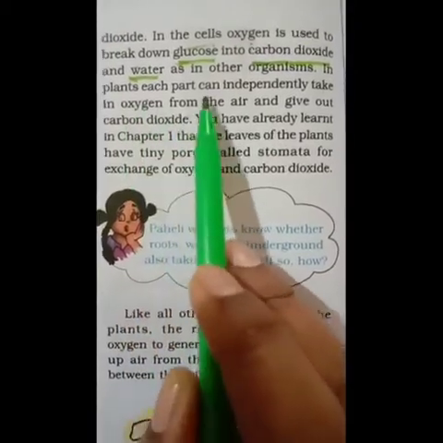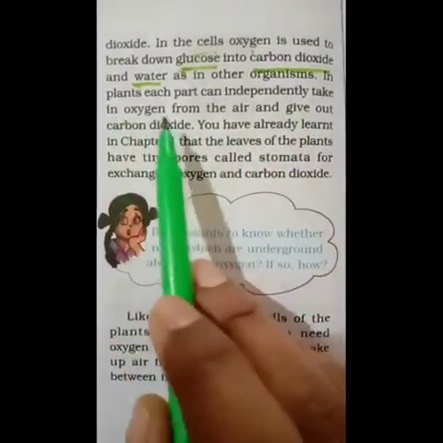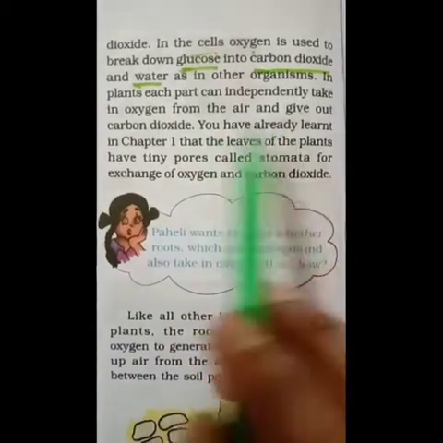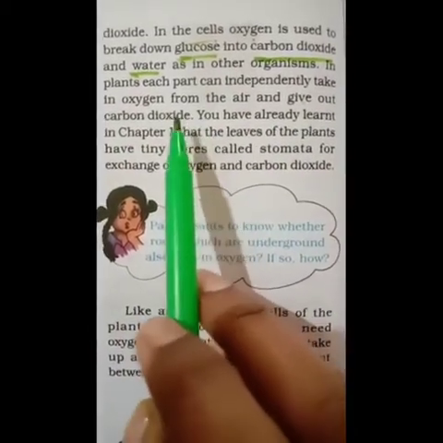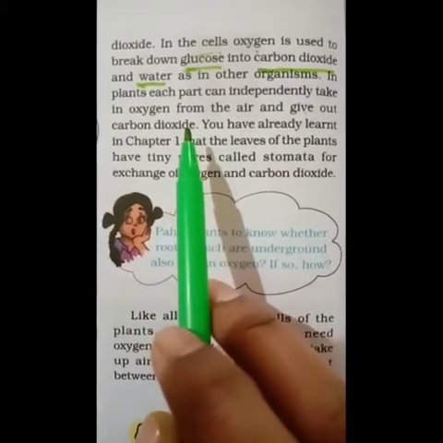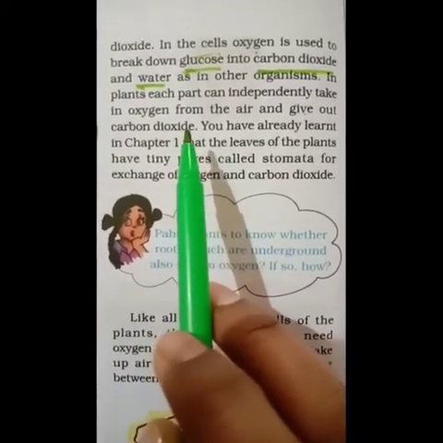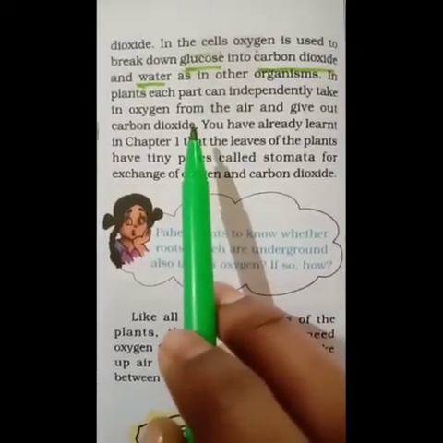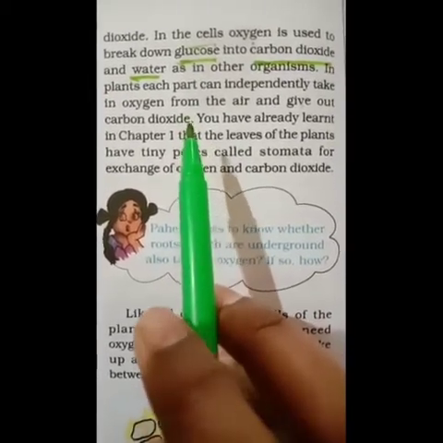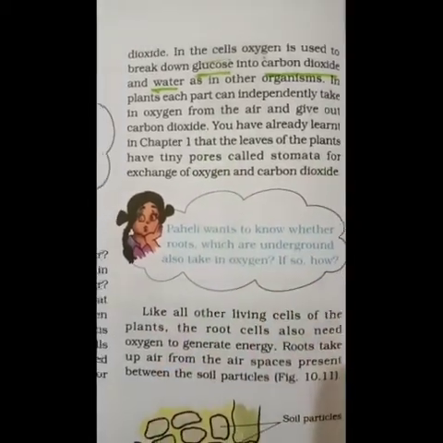In plants, each part can independently take in oxygen from the air and give out carbon dioxide. So in plants, each part is responsible. Each part is independently doing this process. It is not dependent on any other part. So independently they take in oxygen from the air and give out carbon dioxide. Okay, so we have studied this in chapter 1.